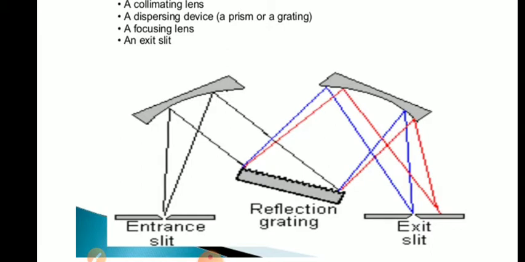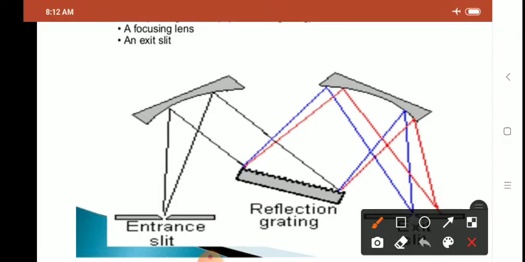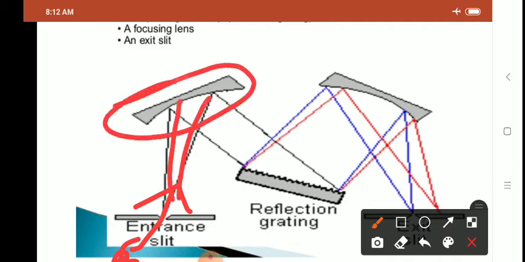You can see here a diagram where the dispersion device is a diffraction grating. Here is the source of polychromatic light. Polychromatic light enters through the entrance slit. Through the entrance slit, it goes to the collimating lens. This one is a collimating lens. From the collimating lens, the light is focused on what? A dispersion device. The dispersion device here is a diffraction grating.